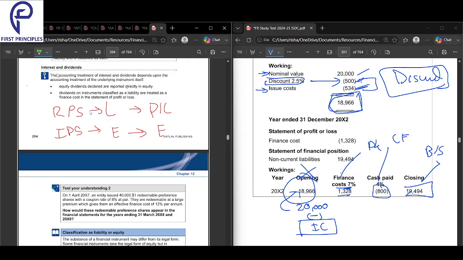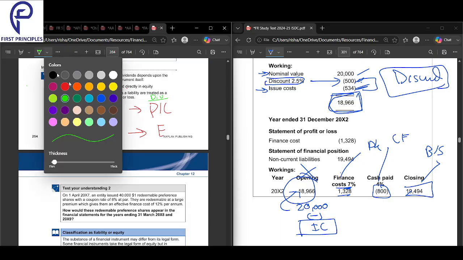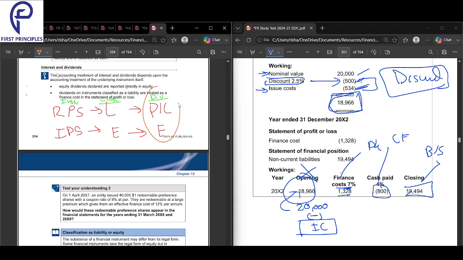So see, any dividend depends on the classification of the instrument. Where the payments will be recorded depends upon the classification of that instrument. If it's a liability, you record the payment in P&L. If it's equity, record the payment in equity.